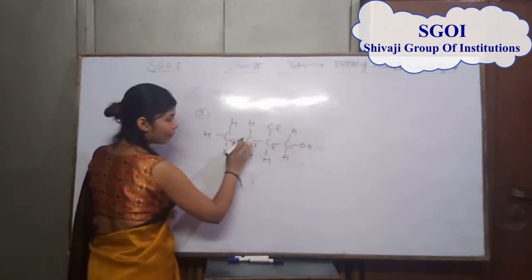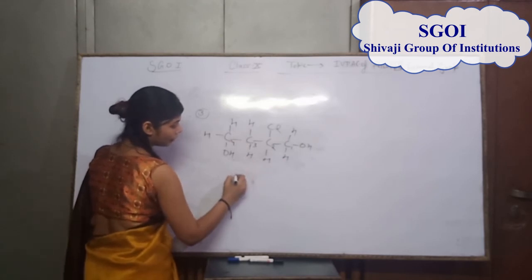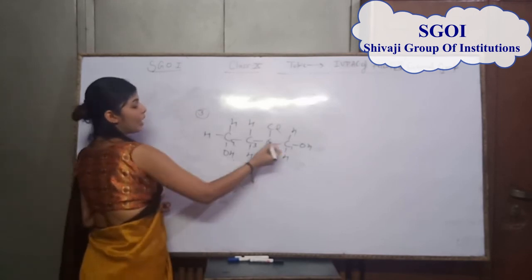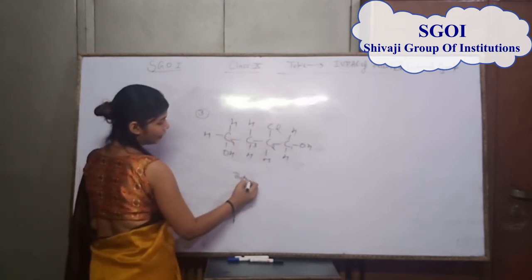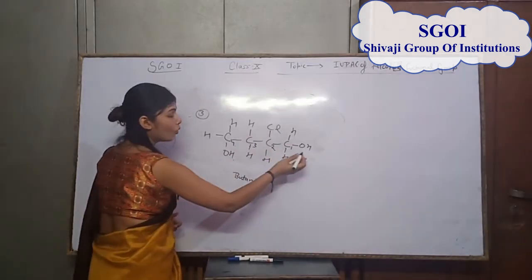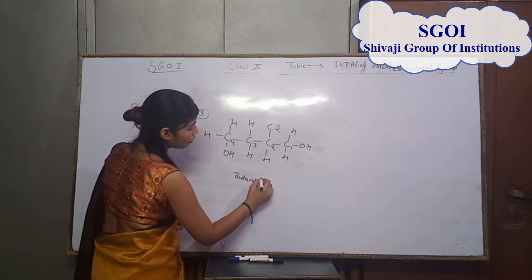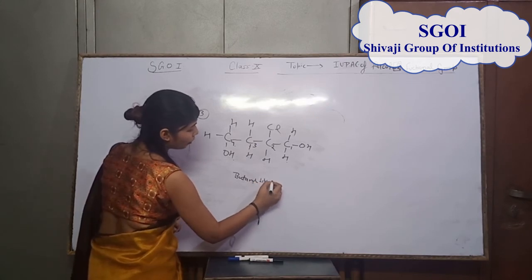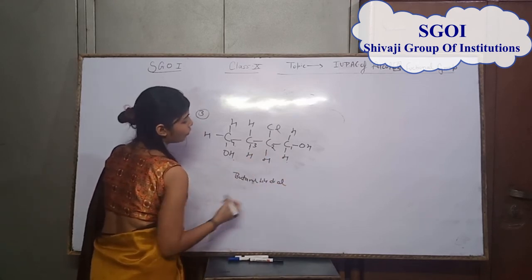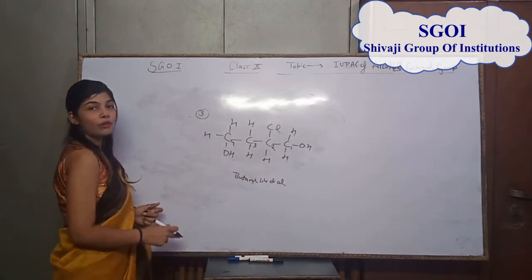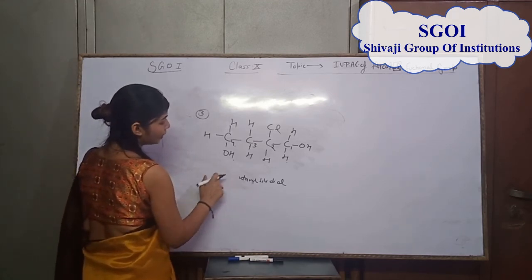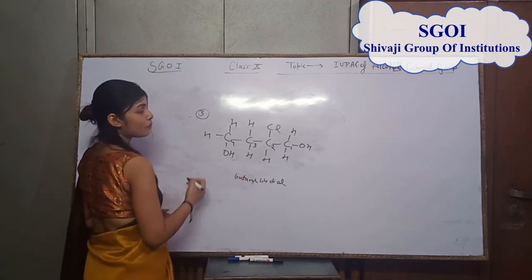It has 4 carbons, but carbon to carbon has a single bond, that is why we use ane. The first and fourth positions have the OH functional group, that is why we use di, 1,4-diol. For OH we use ol. That is the rule of IUPAC. The first letter of the first member is capital and the others are in small letters.